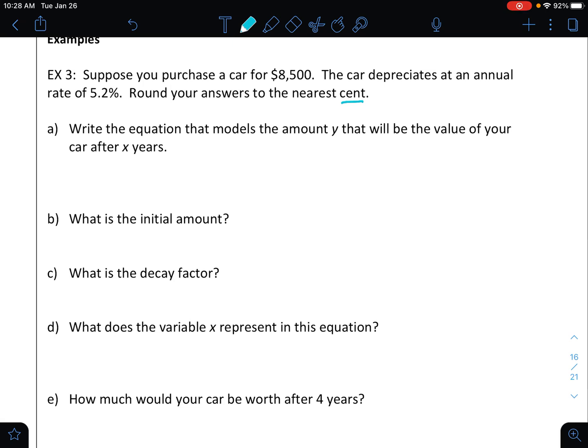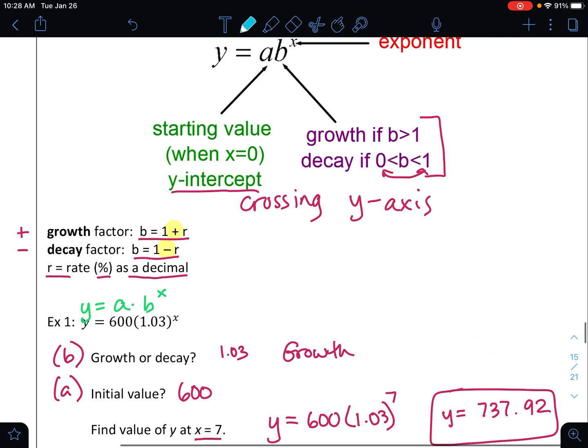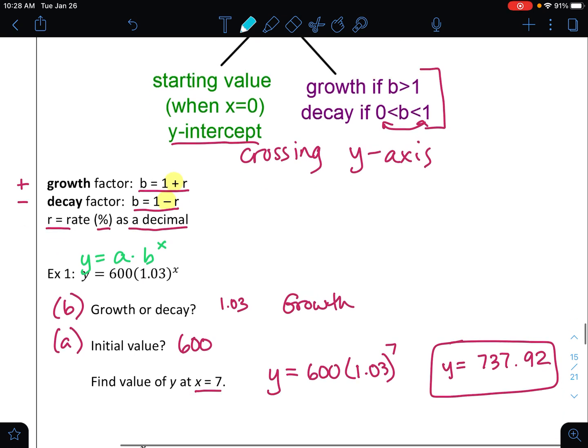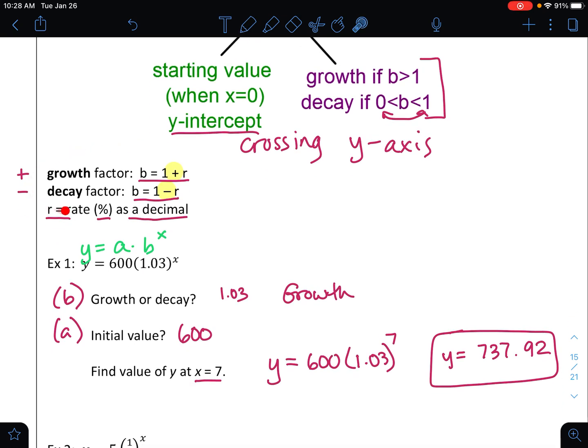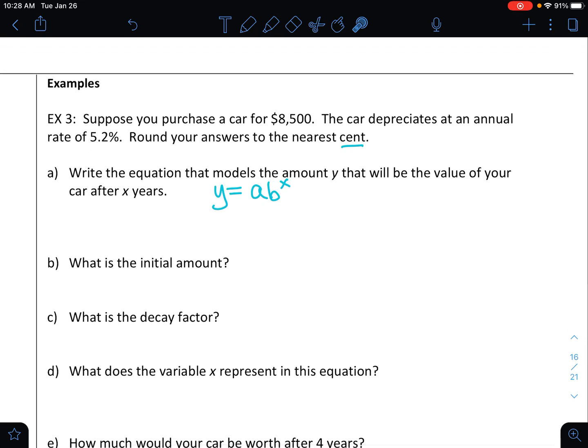Okay, letter A, write an equation that models the amount y that will be the value of your car after x years. Okay, so we are going to work with an exponential function. So y equals a times b to the x. I need to figure out what I'm going to plug in for a and for b. Going back, the a value is considered the starting value or the initial value. The b value will be our growth, and we have to figure out what b is equal to. So it's either 1 plus r or 1 minus r.